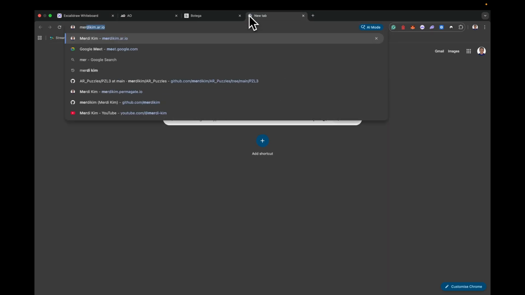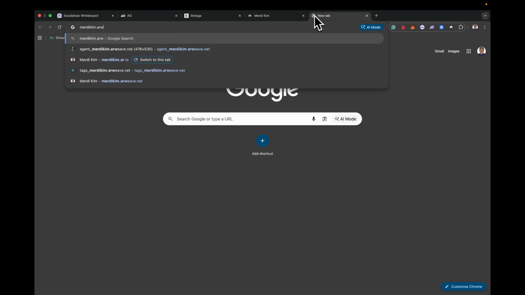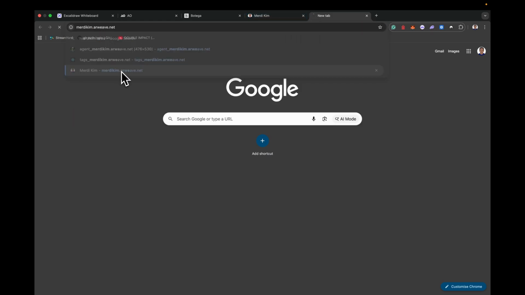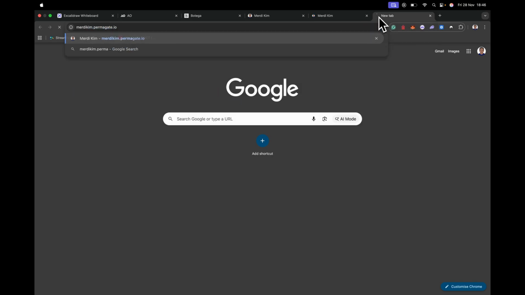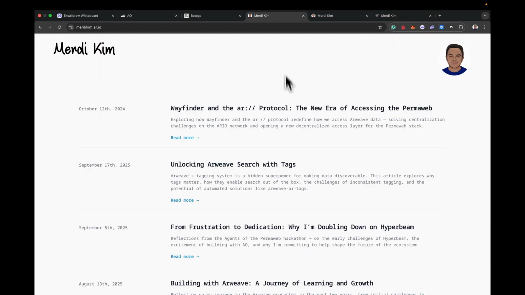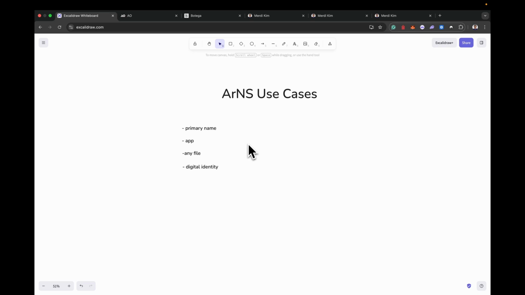For example, if you go to murdykim.ar.io, if you go to murdykim.arweave.net, yep, and you go to murdykim.permagate.io, they all return the same data. You see, this data is the same as the data here. This is still loading. It's also the same as the data here, right? So that also added that decentralization layer to it, which is very interesting. And I think this makes it way different from other naming services that we've seen even in Web3, right? And that's why I'm very excited about this.